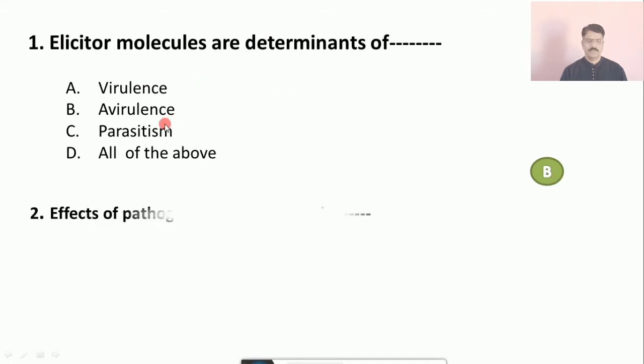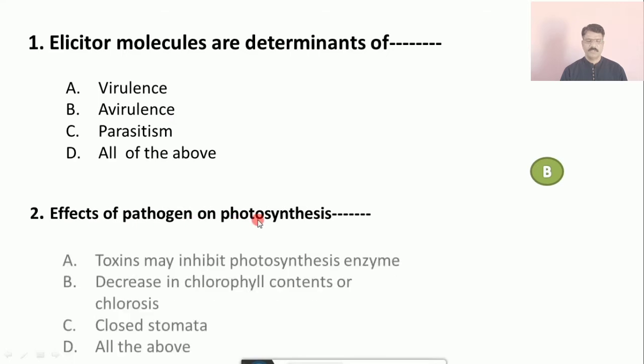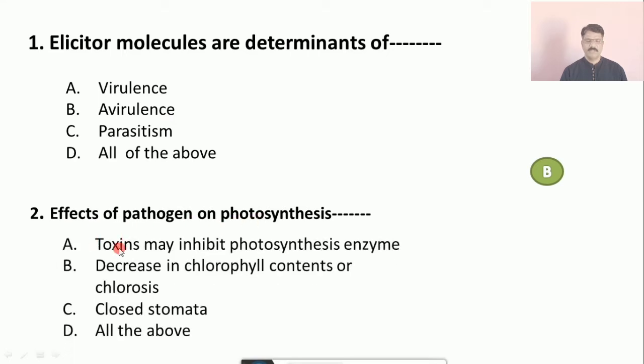Question number 2: Effects of pathogens on photosynthesis. The options are A. toxins may inhibit photosynthesis enzymes, B. decrease in chlorophyll contents or chlorosis, C. closed stomata, and D. all of the above. The correct answer is C, that is closed stomata.